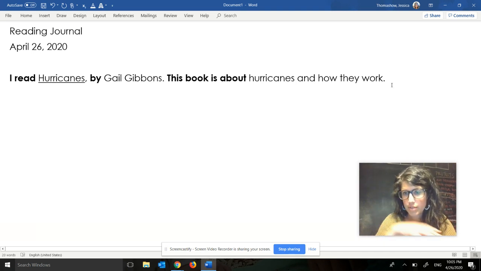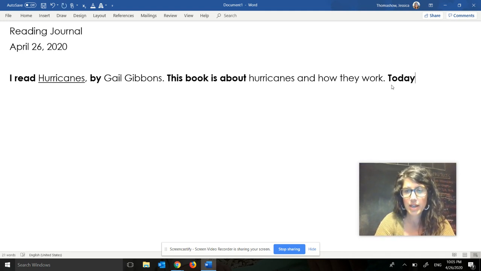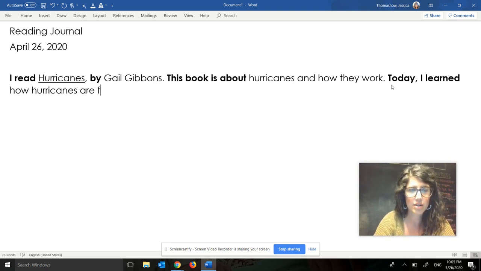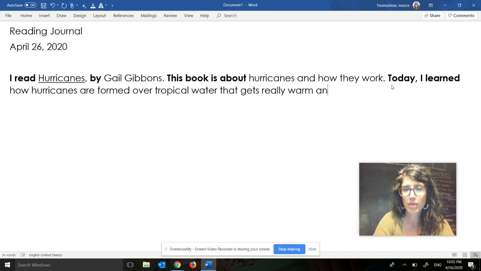And then you're going to write one sentence about what you read about today, something that you learned today. So today I really learned about how hurricanes are formed over tropical water that gets really warm and rises, causing a windstorm.